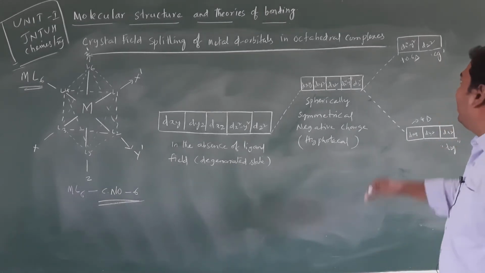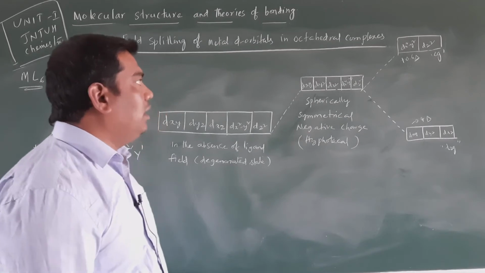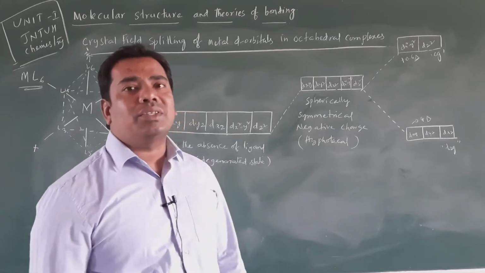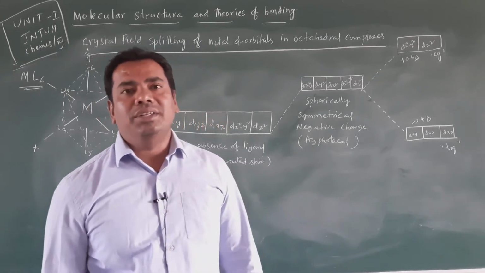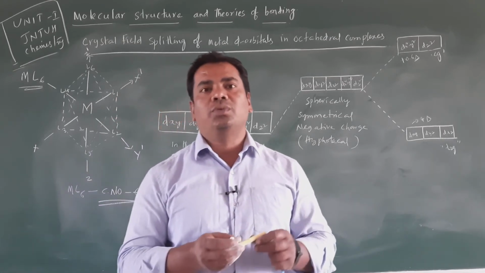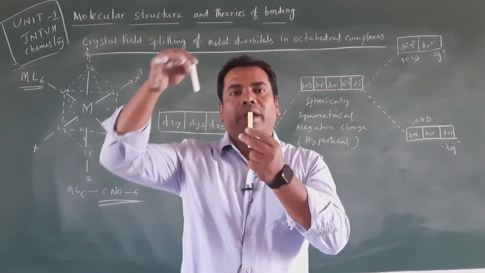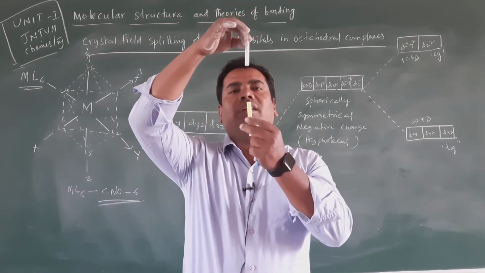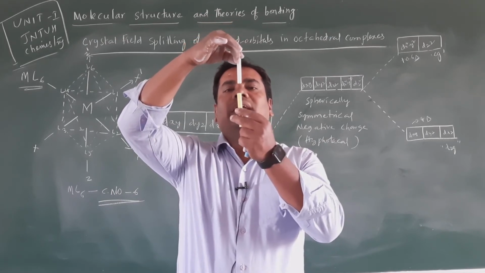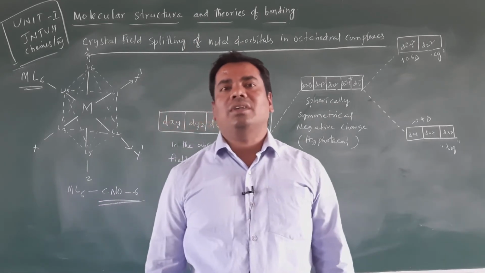Why is the eg set of orbitals placed in the higher energy level? Because we already know that the lobes of the dx square minus y square and dz square orbitals are present along the coordinate axis. The metal electrons are located along the coordinate axis, and the ligand electrons also approach the metal atom along the coordinate axis. Therefore metal electron and ligand electron repulsions exist.